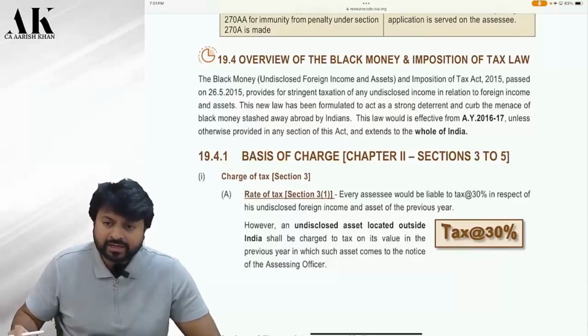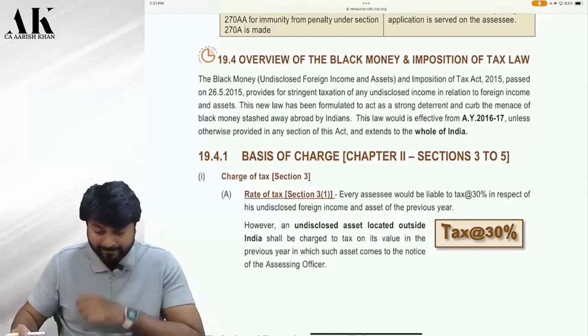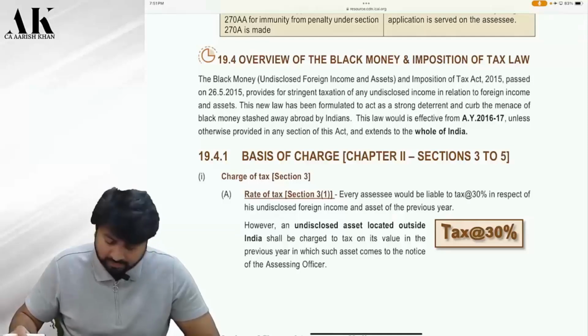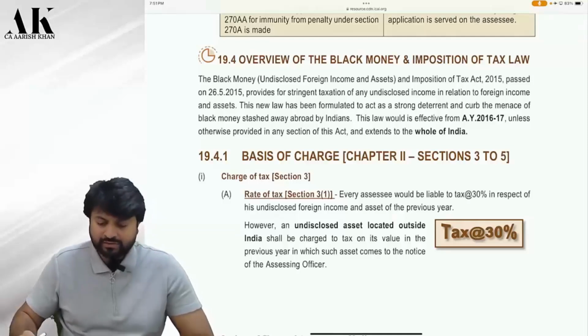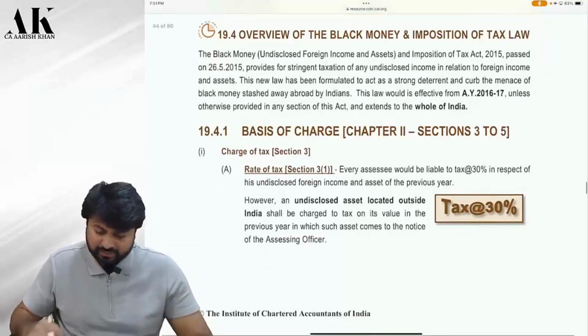Deterrent means it will discourage people to evade tax, and curb the menace of black money stashed away abroad by the Indian. This law is effective from AY 1617 unless otherwise provided in any section and extends to the whole of India. Is it clear?